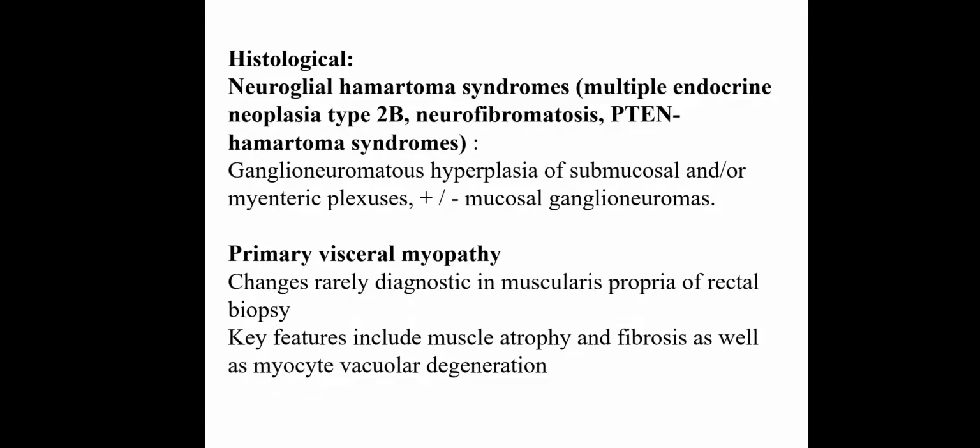Histologically, there is the neuroglial hamartoma syndrome, mainly type 2B neurofibromatosis and PTEN hamartoma syndrome, in which ganglioneuromatous hyperplasia is seen of the submucosal and mesenteric plexus with absent or present mucosal ganglioneuroma. Primary visceral myopathy, which shows changes rarely diagnostic in the muscularis propria of the rectal biopsy. Key features include muscle atrophy and fibrosis as well as myocyte vacuolar degeneration.